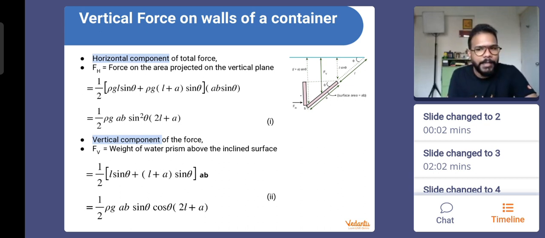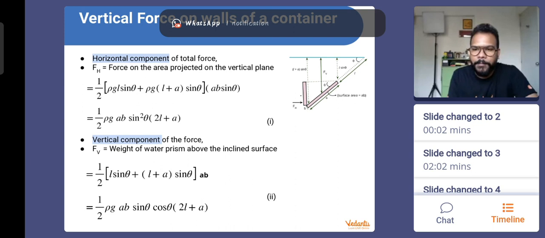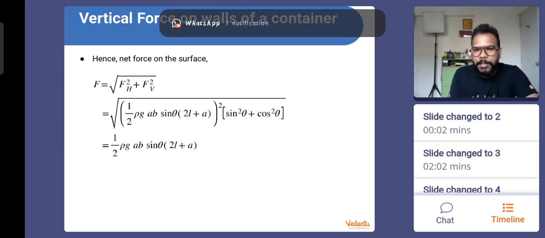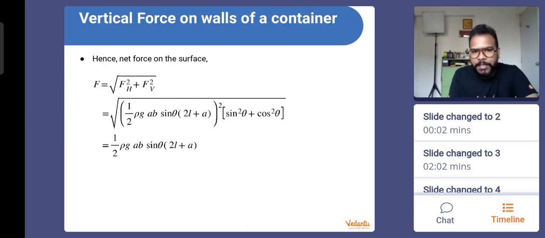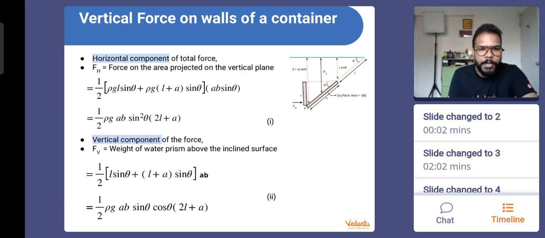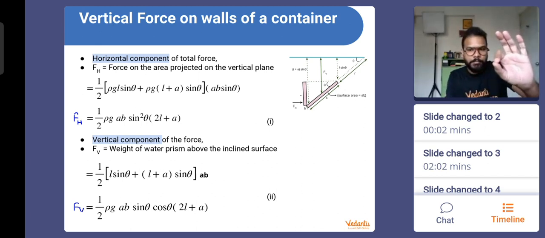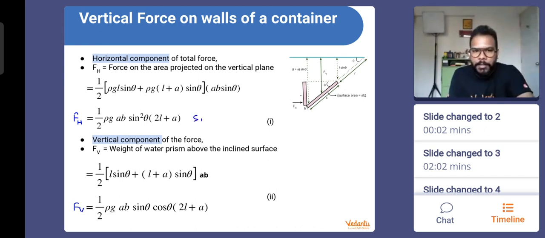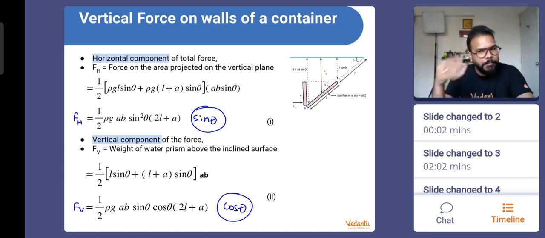By using the parallelogram law of vector addition, under root of Fx square plus Fy square. Okay. Right, everyone? So see this, under root of Fx square plus Fy square. The first force is written, the second force is written. What is important for us to see is, when we are taking the two forces, this is Fh, this is Fy, Fv. Which part is common in both of them? Half rho G AB and sine theta. Do we agree on this? Half rho G AB and only one of the sine theta is common. From here, 2L plus A is also common. So from here, one sine theta will be left, and from here, one cos theta will be left. Do you understand? Rest things are common in both the expressions.